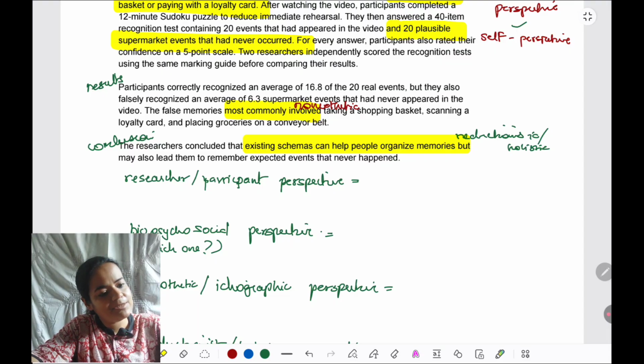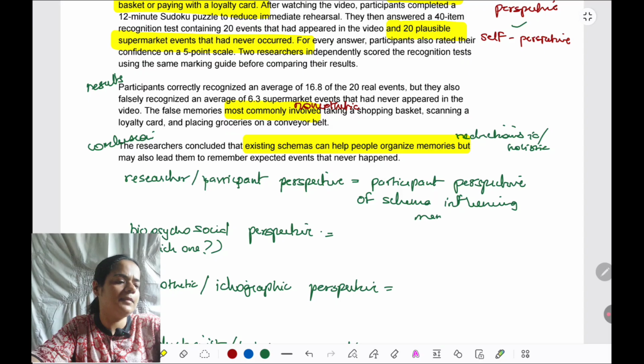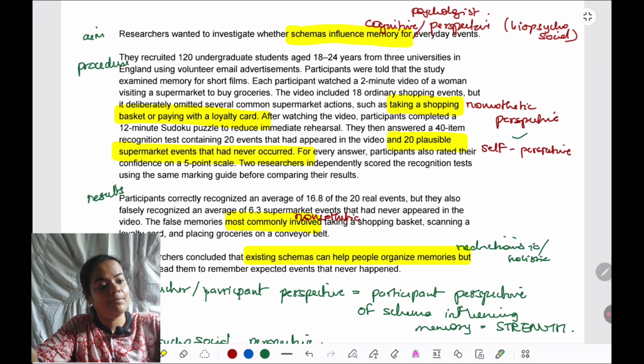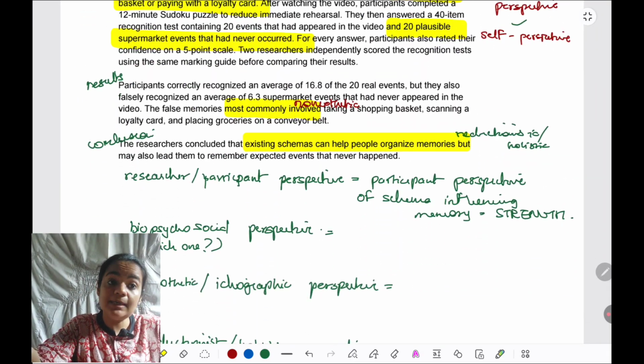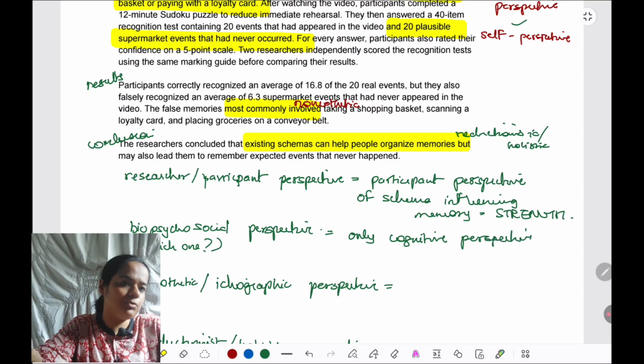So for the outline, I can just write participant perspective of schema influencing memory. This is the point we'll be expanding upon also. This is a strength. And when we are writing, we'll explain exactly why this is a strength. Biopsychosocial perspective, I marked over then the aim itself. They have only taken cognitive perspective. I will take it as a strength. I told you we can take it both ways. I'm going to take a weakness ahead. I'm going to point out how it's reductionist.